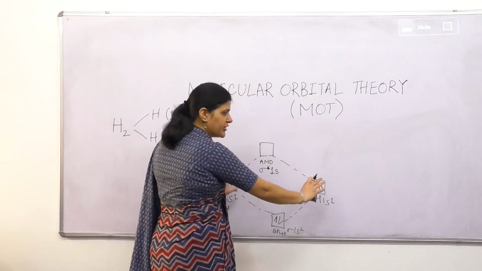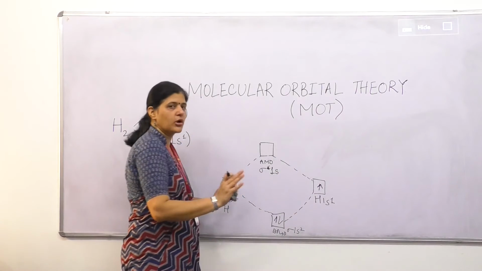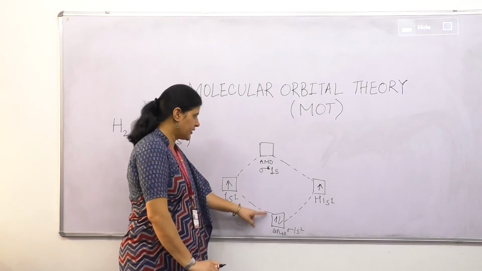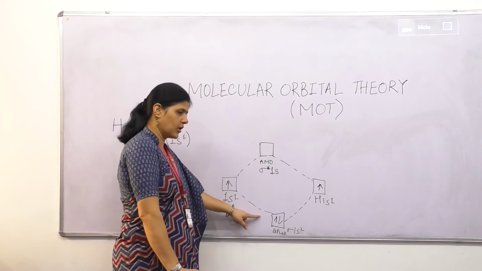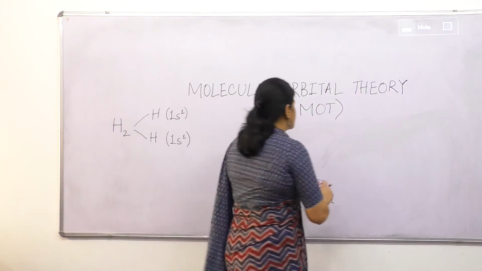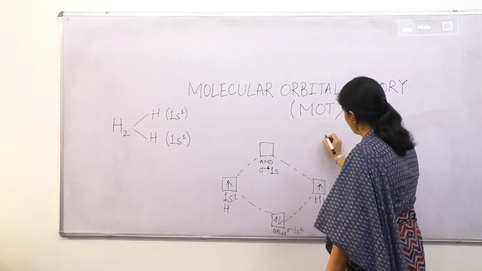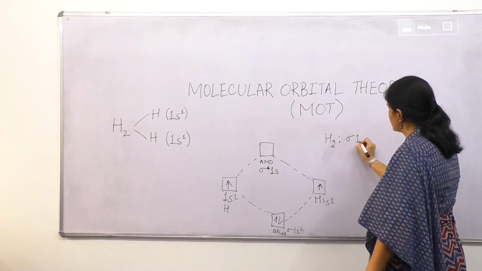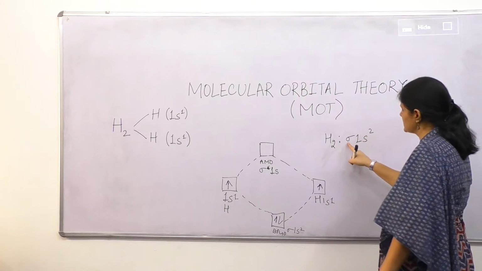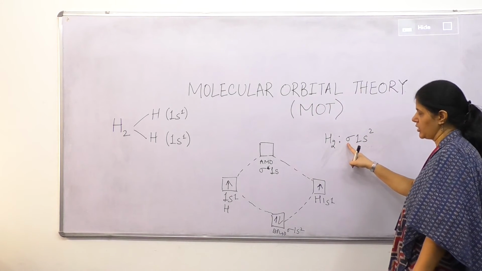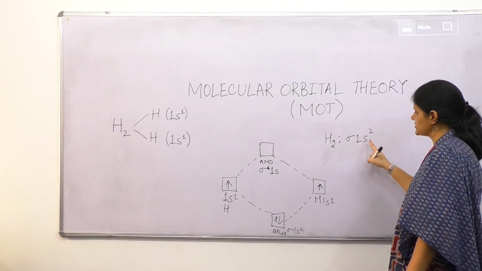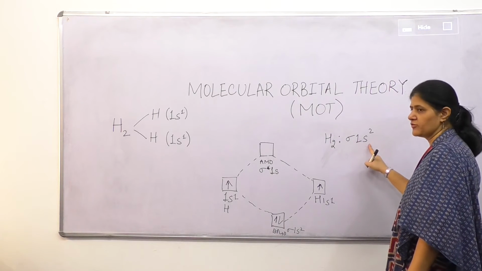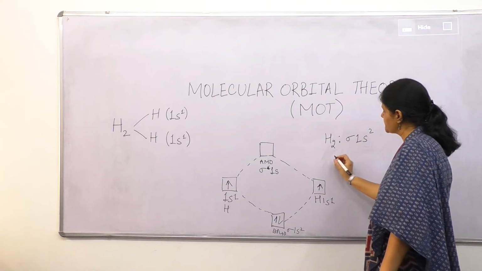Atomic orbitals will have no existence now. Only molecular orbitals exist now. Next we will write the configuration of hydrogen molecule. The configuration is sigma 1s2. This sigma is a bonding molecular orbital. This is the configuration of hydrogen molecule.